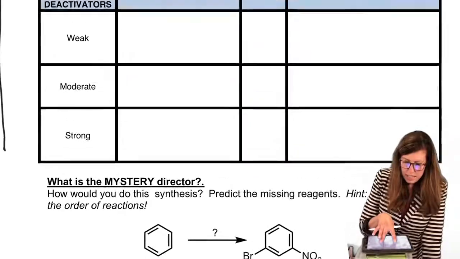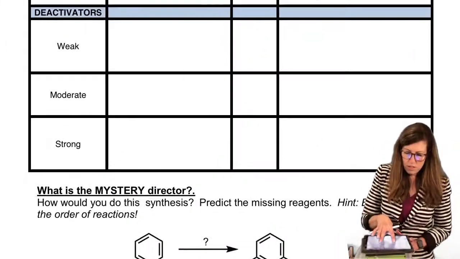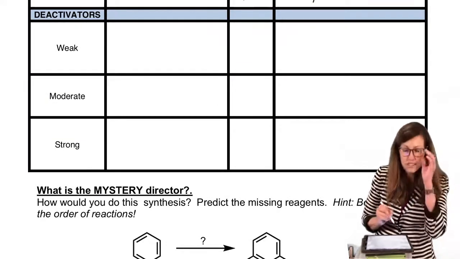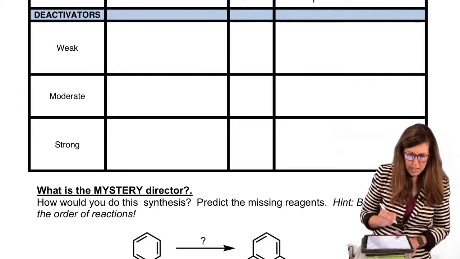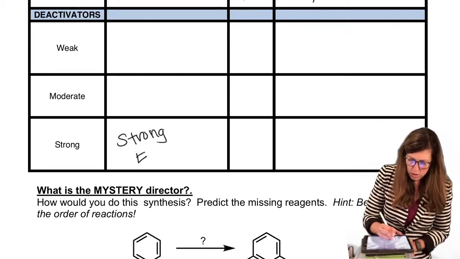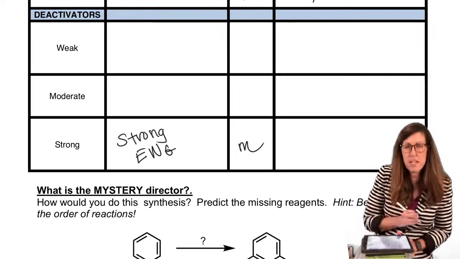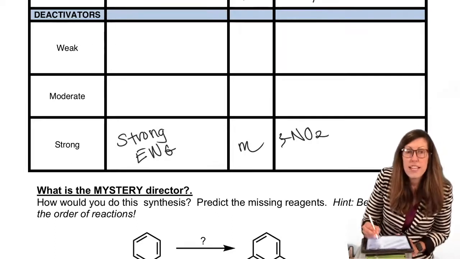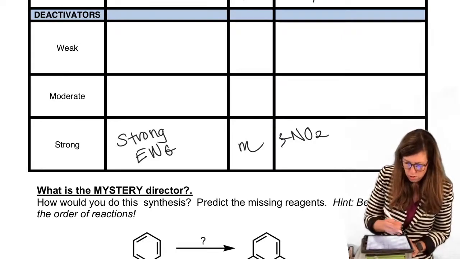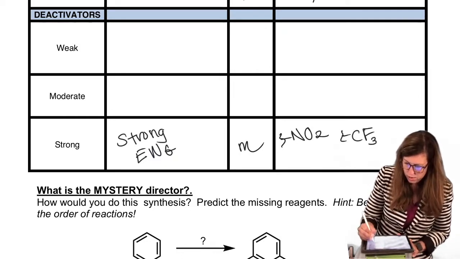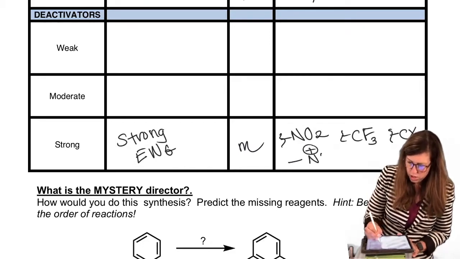Let's take a look at what it takes to be deactivating. I'm going to actually work at the bottom, because the extremes are the most obvious. Strongly deactivating, slowing down the reaction significantly, is something that's a strong electron withdrawing group. It's going to be a meta director, and that would be our friend the nitro group we just used. Others strong enough to fall in that category are CF3 or CX3, and the positively charged ammonium.